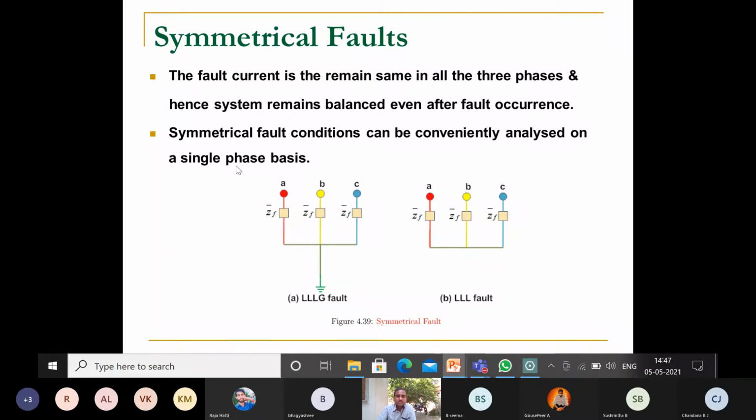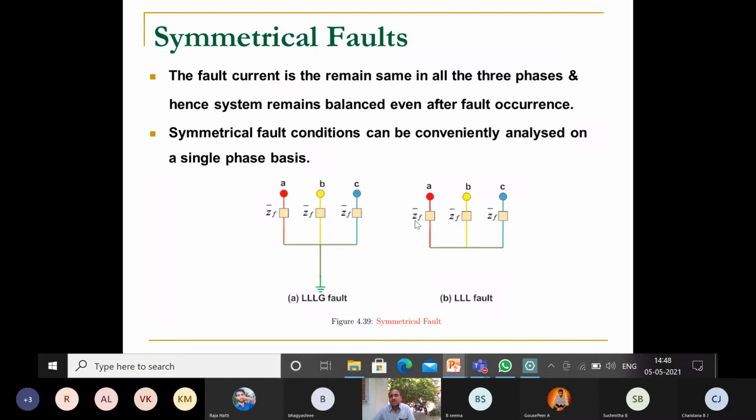This is called a symmetrical fault. In this, what happened? The fault current remains the same in all the three phases, and hence the system remains balanced even after fault occurrence. Even after fault occurrence, the system will be in balanced condition only. Hence, because the system is under balanced condition, symmetrical fault conditions can be conveniently analyzed on a single phase basis.